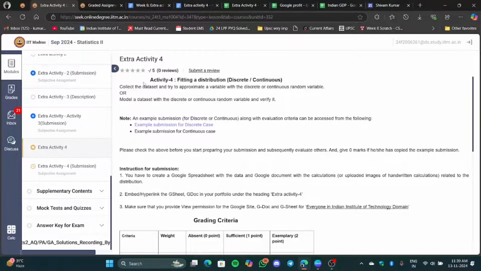Basically, most of the students over there used the discrete part, and mostly Poisson's distribution was used. If I remember correctly, I used that only. But now that we have learned some continuous things also, we will experiment more with this continuous part. There is no restriction that we have to use discrete or continuous. We can use anything. Here the example is given for both cases, so you can remember this one.